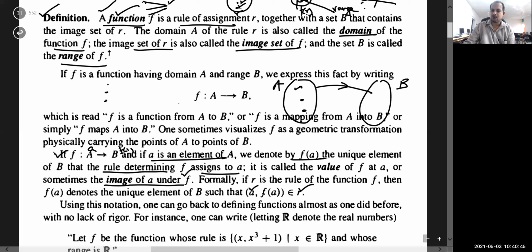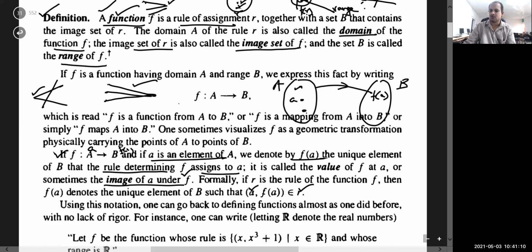More than one element may have the same image, this one is possible, but this one is not possible, that an element has more than one image. So this one is not possible. Already all these things you know, and you can also interpret in this form that if we have an element A, then its image will be denoted by f of A.